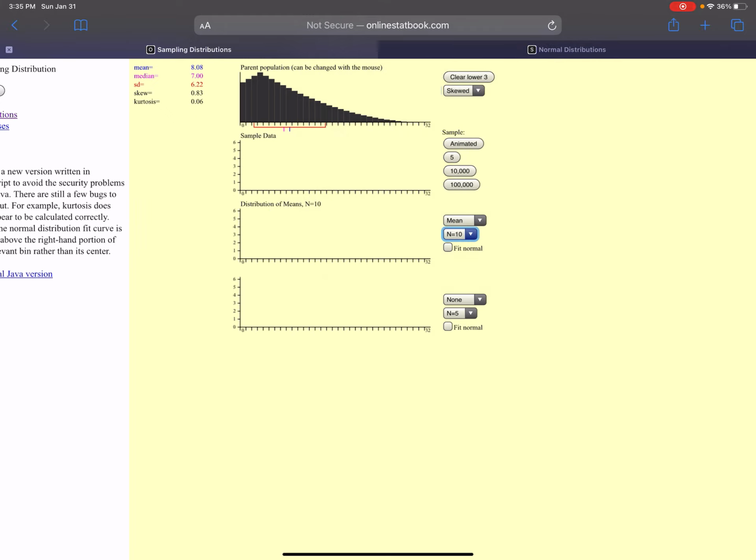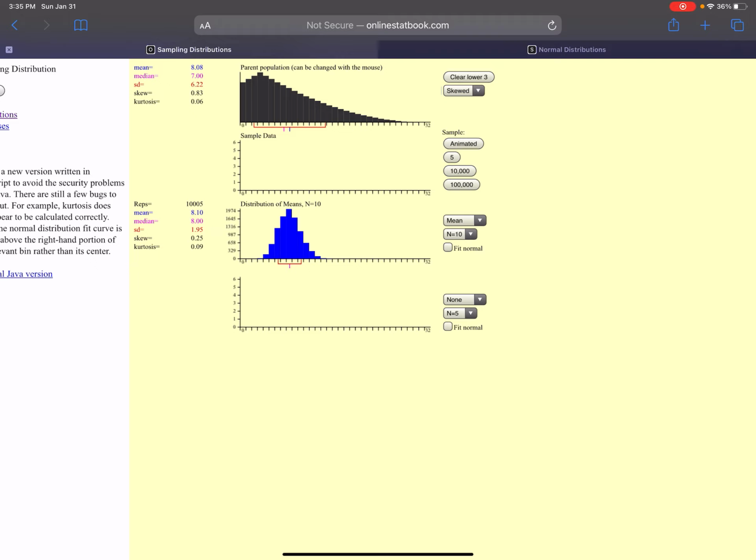Let's take a sample size of 10. So let's do 5 of those. Let's do 10,000 of those. That looks a lot more normal shape. It's unimodal, it stacks up in the middle, it's less variable. Notice the center does not change, okay? It's pretty much centered in the same spot because the central limit theorem doesn't have anything to do with where that center lands. It has to do with shape and it has to do with variability.